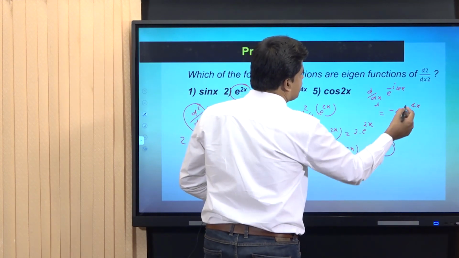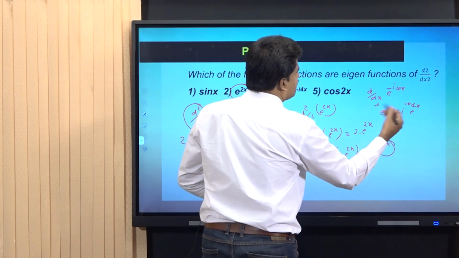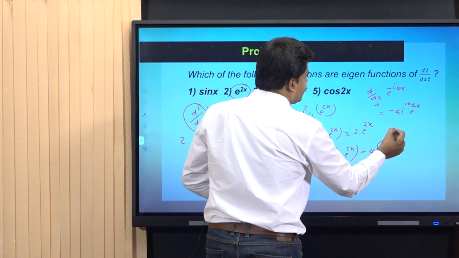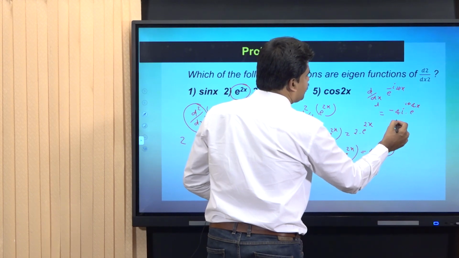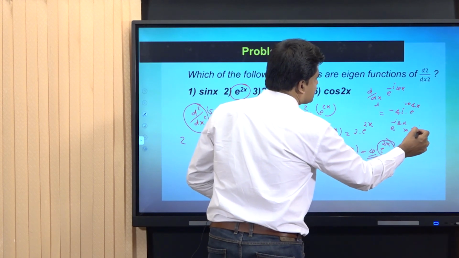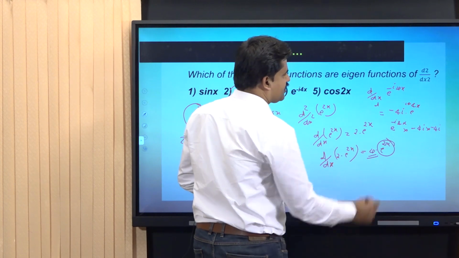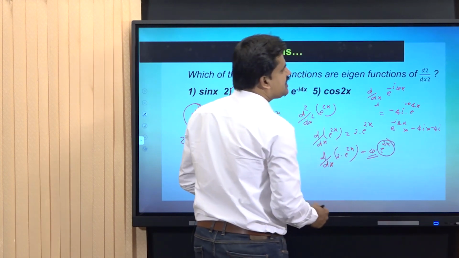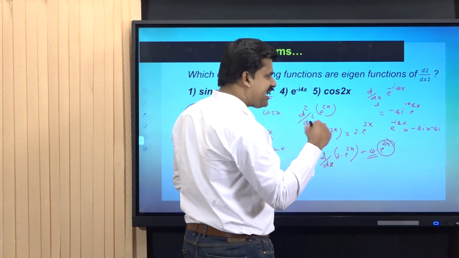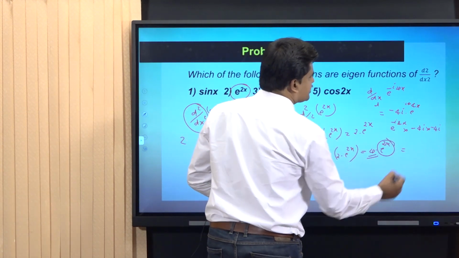So, the final result is e raised to minus 4ix into minus 4i into minus 4i. That is 16 i square. i square is equal to minus 1. So, the final result is